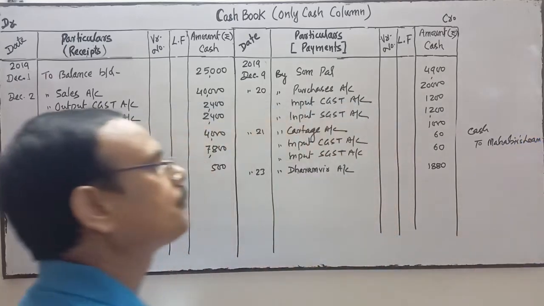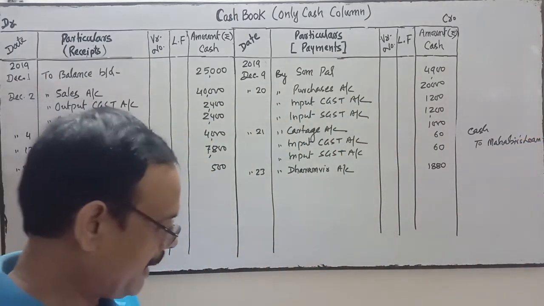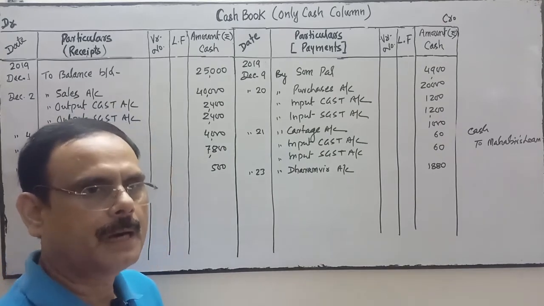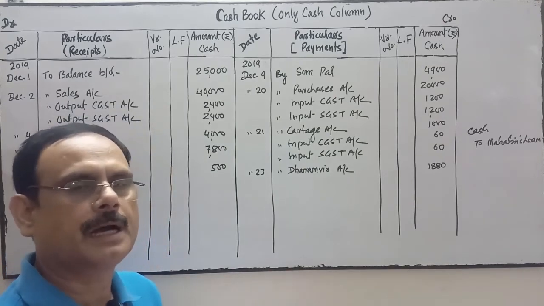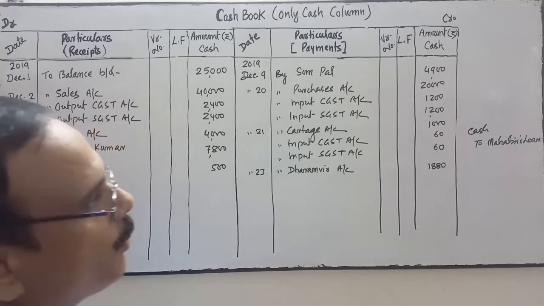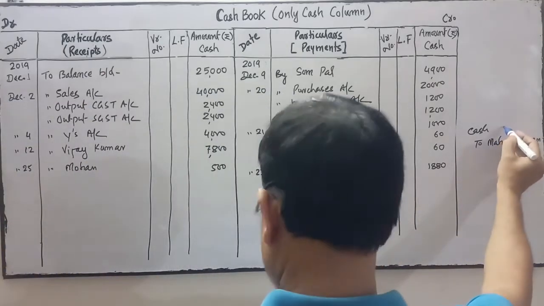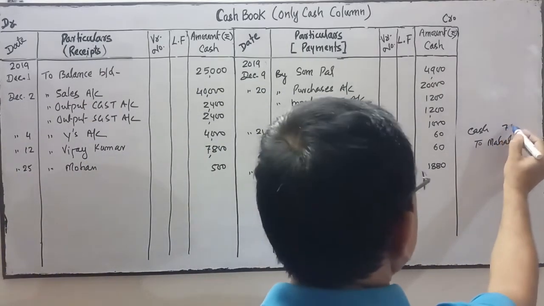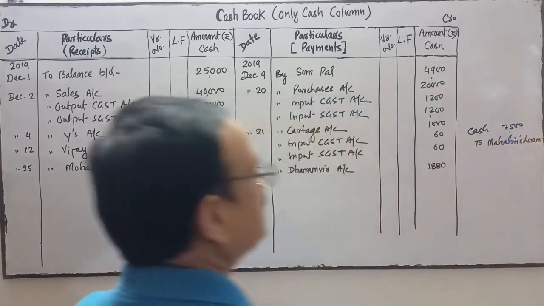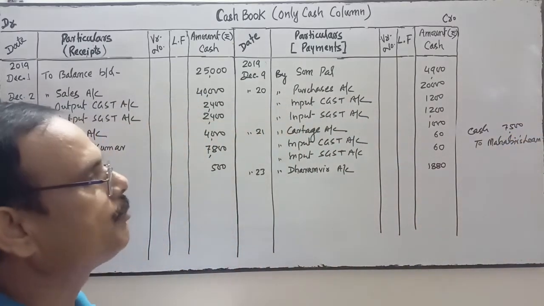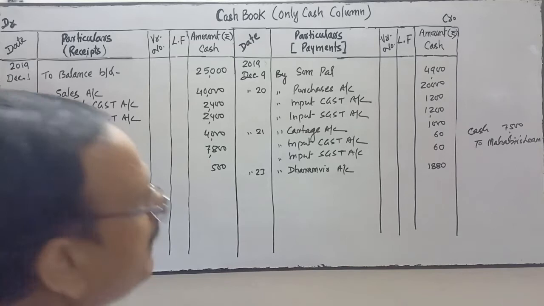We have taken a loan from Mahavir. We have borrowed the money from Mahavir. It means Mahavir loan account will be credited and cash will be debited, 7,500. So 7,500 cash account debit to Mahavir loan 7,500.